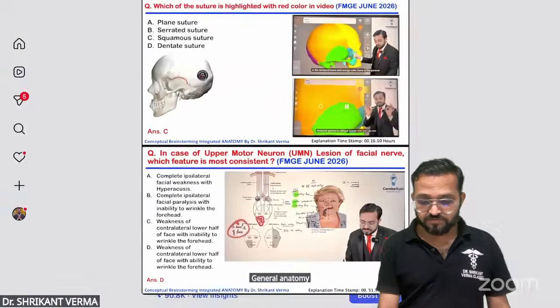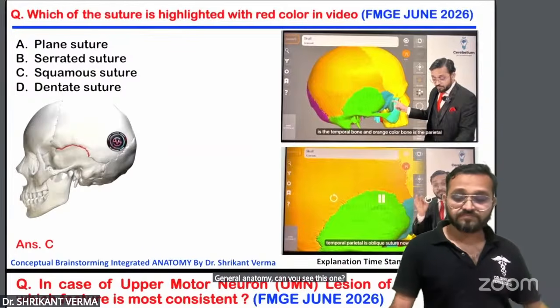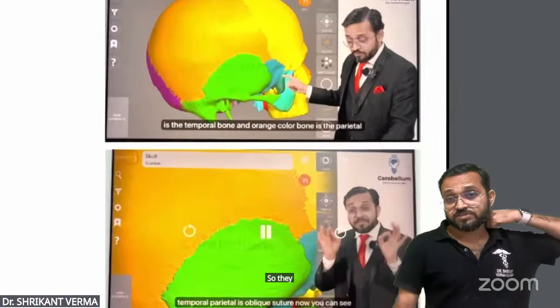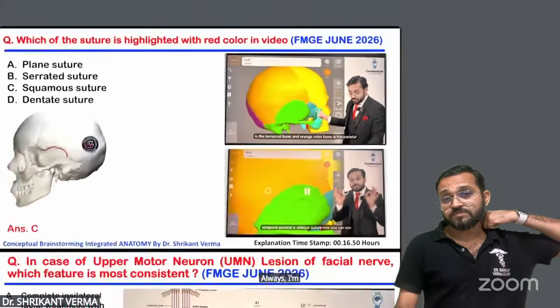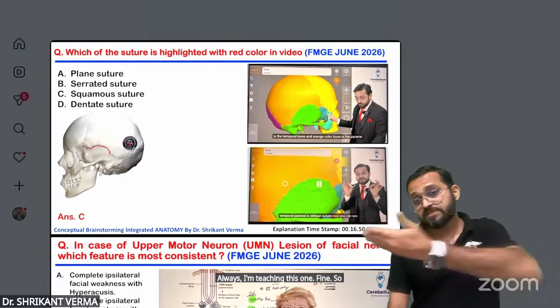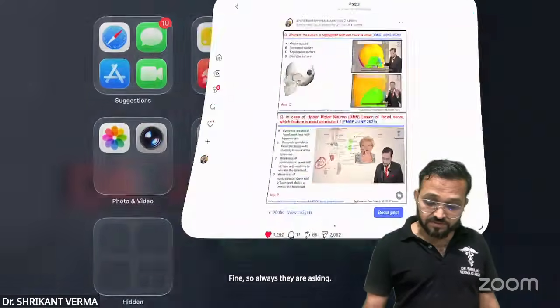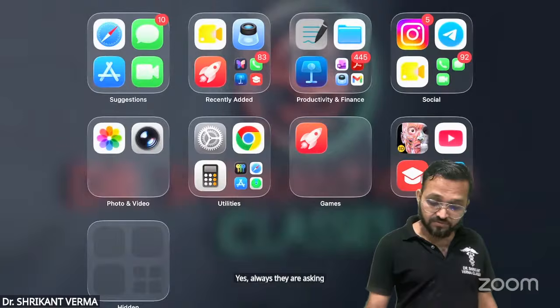Can you see this one? Suture. Yes, one joint. So they ask this question. Always I'm teaching this one. Fine. So I'm going to show you the three-dimensional orientation. So always they are asking such kind of questions.